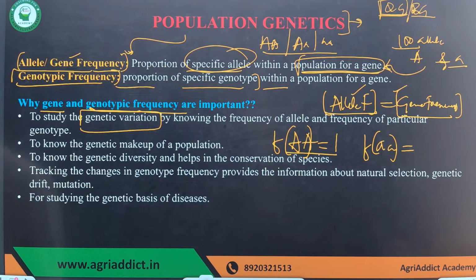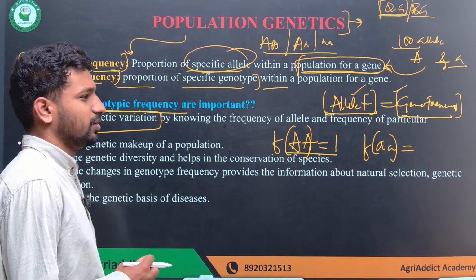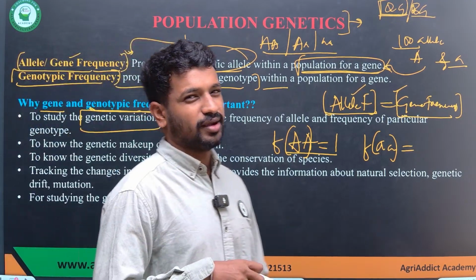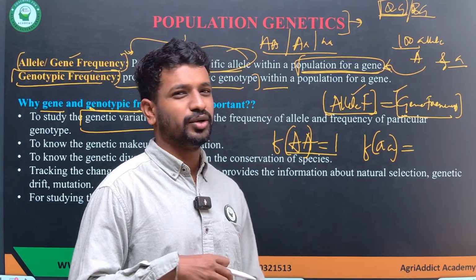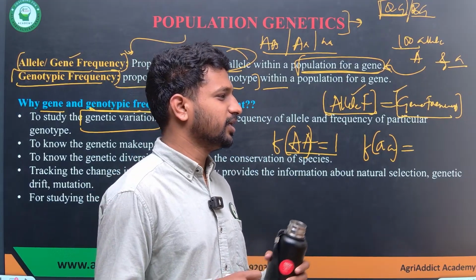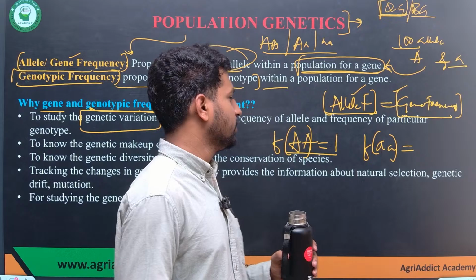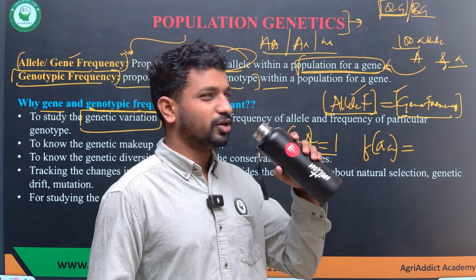In a population, the frequency of capital A is 1. We are only talking about a single gene with capital A and small a as alleles. So what will be the frequency of small a?